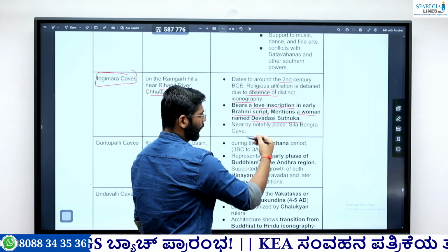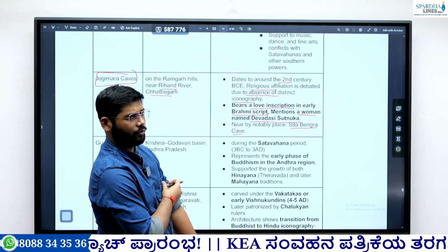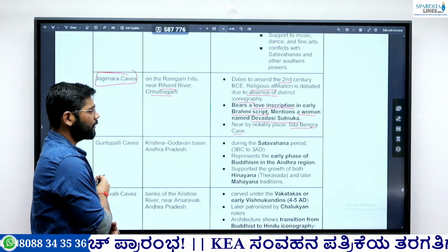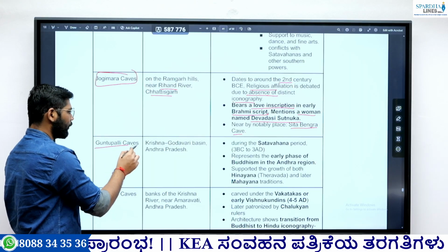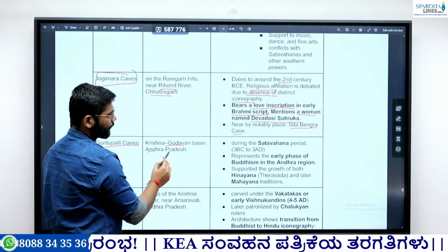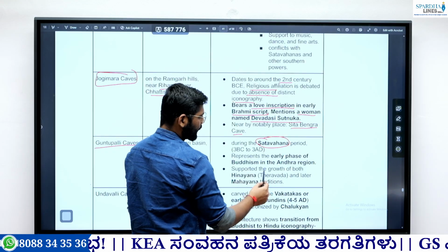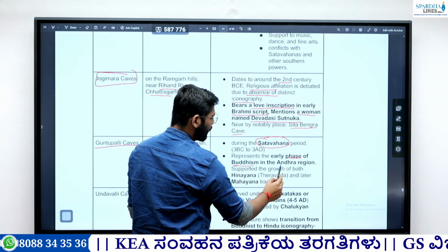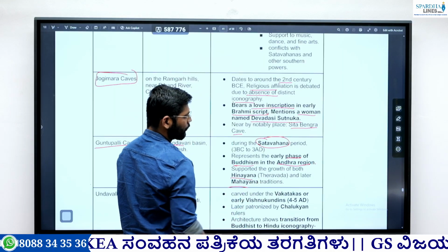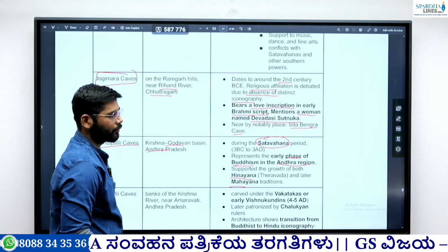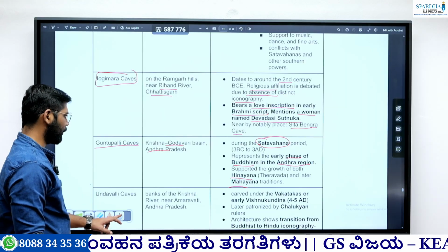And a notable cave around this site is the Sita Bengara cave. So for Sita Bengara cave, if they ask, remember it is in Chhattisgarh, and also Jogimara cave. Then Buntupalli cave is in the Krishna Godavari basin in Andhra Pradesh. So this goes back to the Satavahana period. It represents the early phase of Buddhism in the Andhra region, and supported the growth of both Hinayana and Mahayana. So both major sects of Buddhism are present in the Buntupalli cave, which belongs to the Satavahana period.